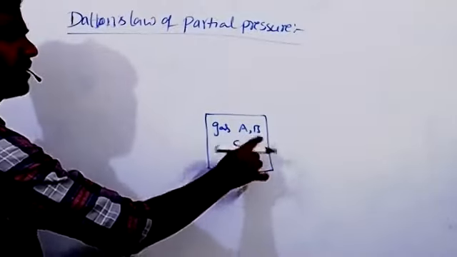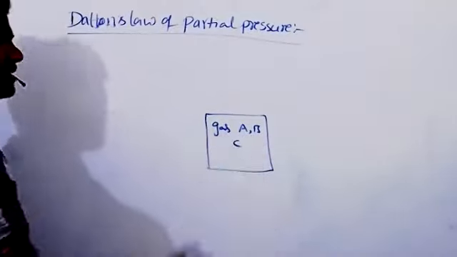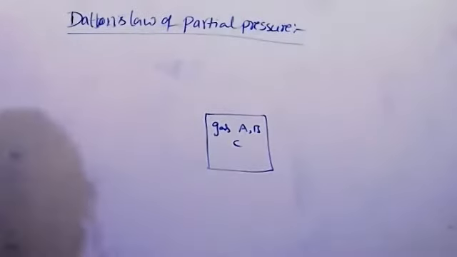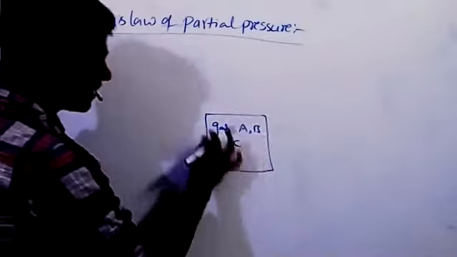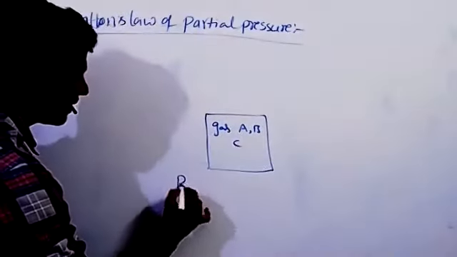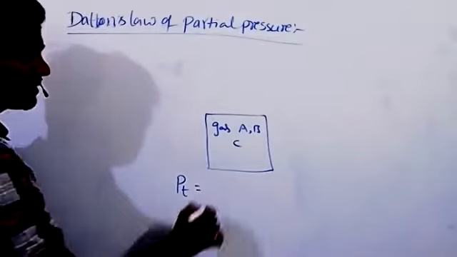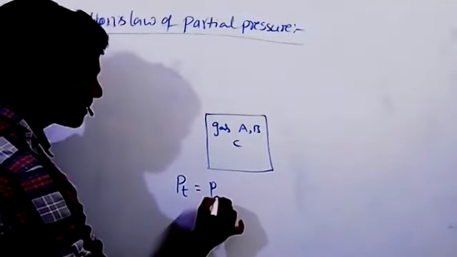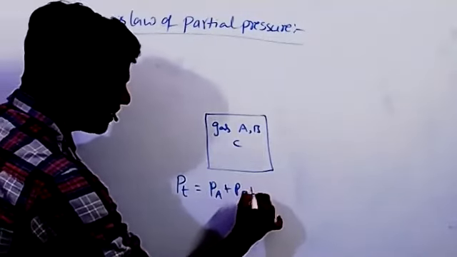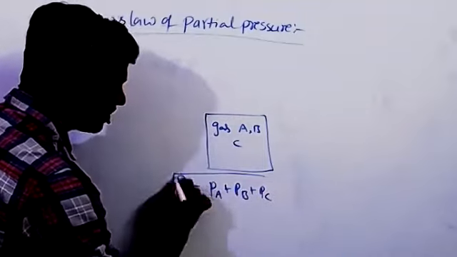A is not reacting with B and C, so there is no reaction between these gases. For two or more non-reacting gases enclosed in a vessel, the pressure exerted by these gases, that is P total, is equal to the sum of the partial pressures of the individual gases, that is Pa plus Pb plus Pc. This is Dalton's law of partial pressure.